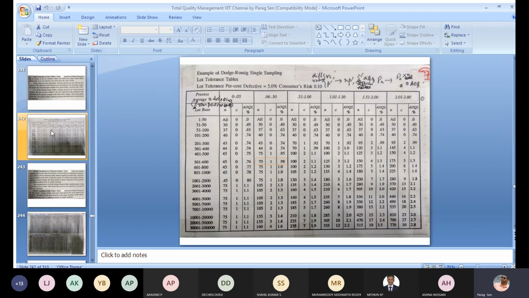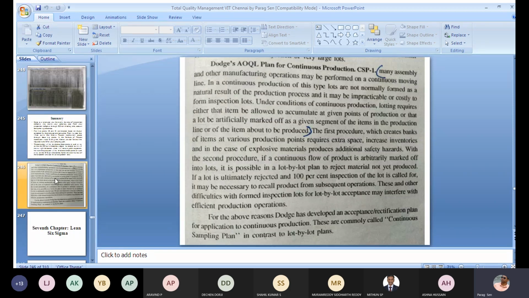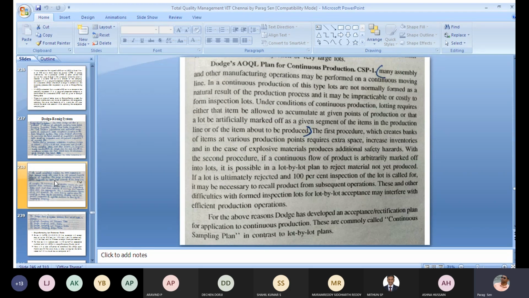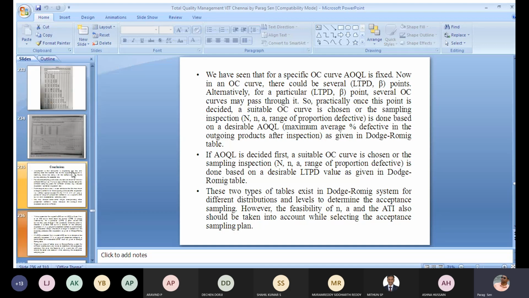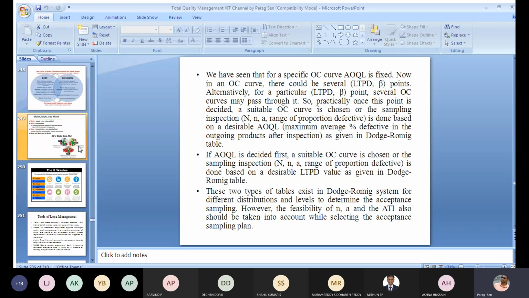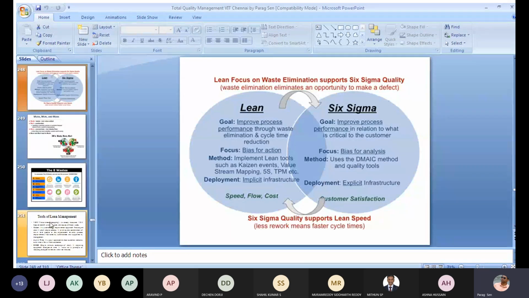But I have told you earlier that I am keeping the Dodge Romig tables out of our syllabus. So your syllabus will be up to this AOQ and AOQL for this particular module, but not after these slides. These are out of syllabus.